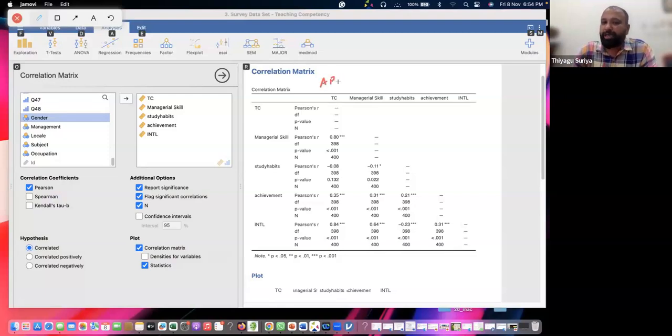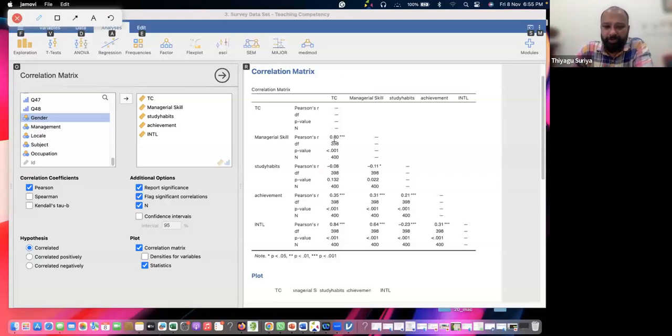But in SPSS, you may get the entire matrix, even above the diagonal, you will get the data. But you can see it automatically gives nothing above the diagonal. Otherwise there would be repetition, the scores would repeat. But here this is not there. It's directly giving the exact APA format. Therefore, kindly rely on this kind of tool.